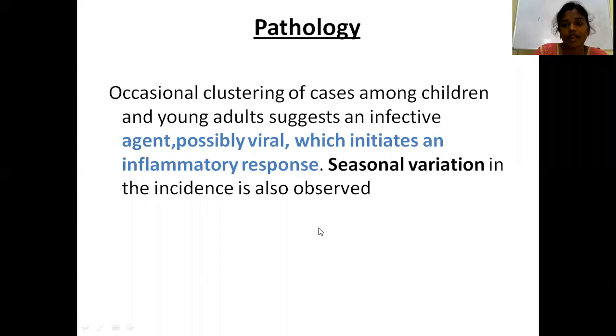In our practice in Gayatri, we see most of the appendicitis during April, May and January. I think because of the seasonal variation and an infective agent like a viral etiology that initiates the inflammatory response, there will be clustering of cases.